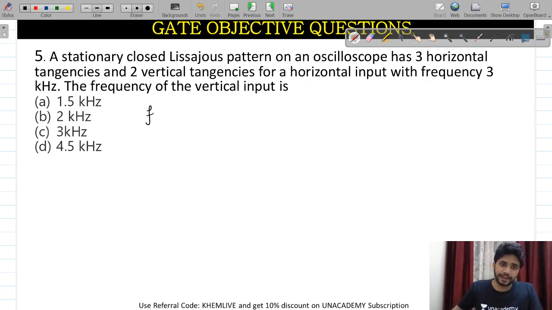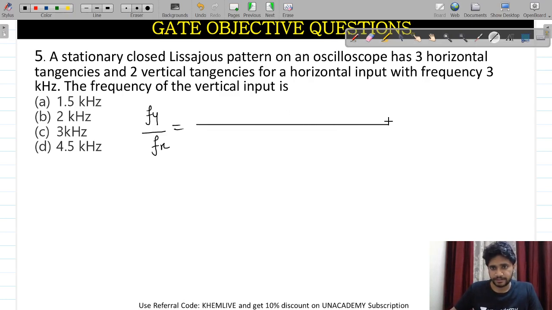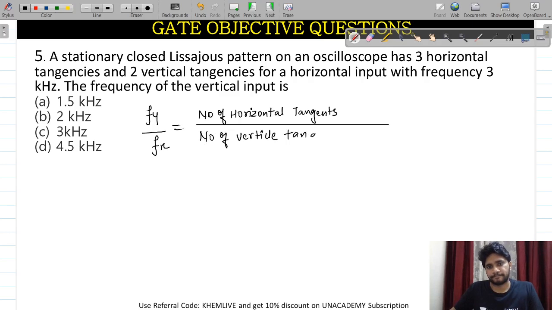The formula for Fy divided by Fx will be equal to the number of horizontal tangents divided by the number of vertical tangents.